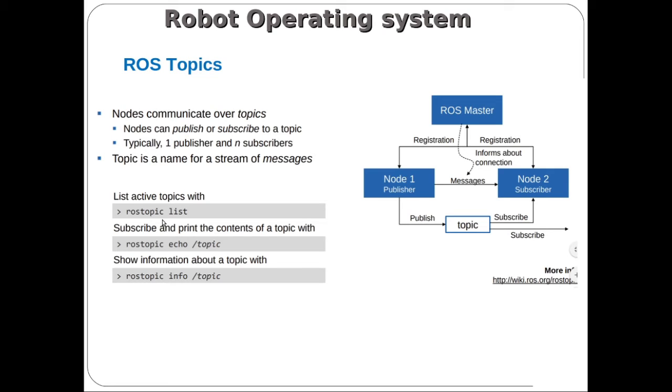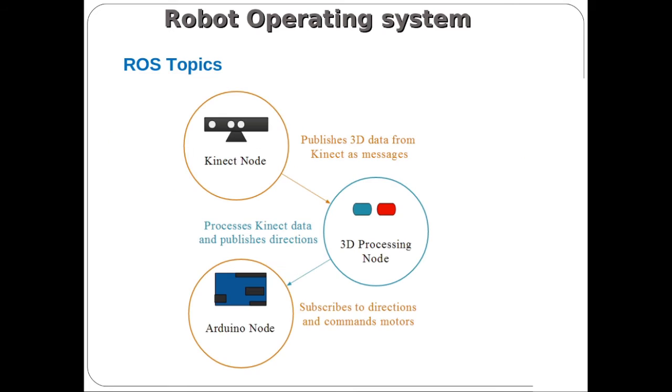So a topic is nothing but a common name which is provided between two different nodes, or between one publisher and n number of subscribers. Through it, those nodes are sending messages from one node to another node. This is a common example we have already discussed yesterday.